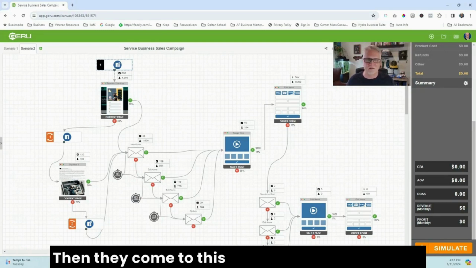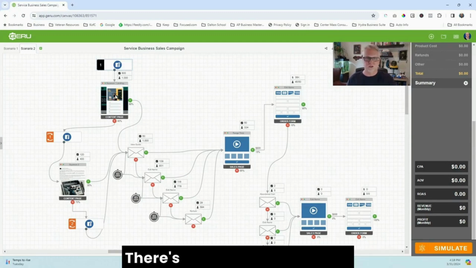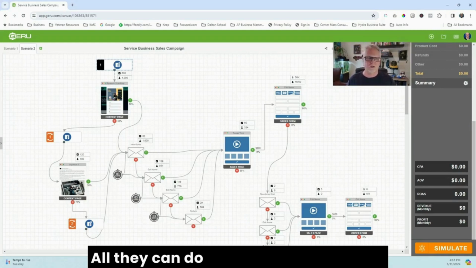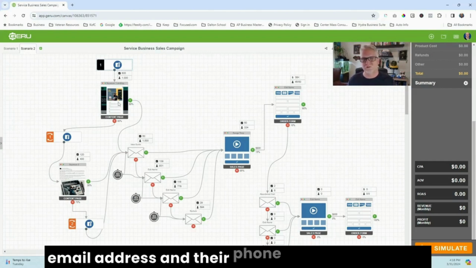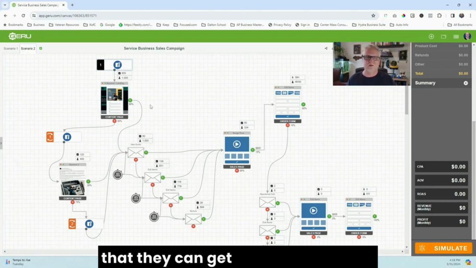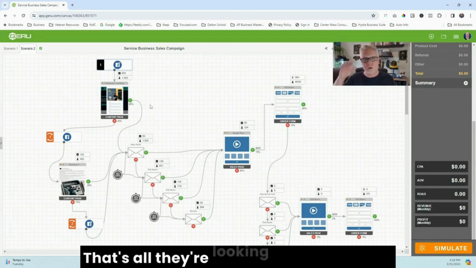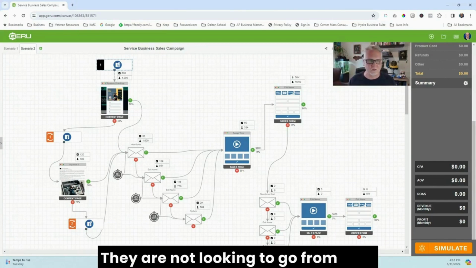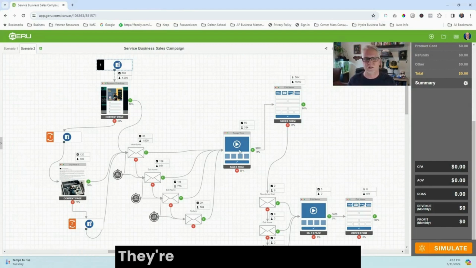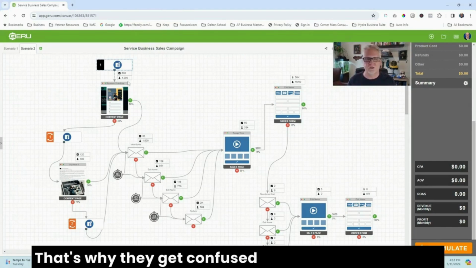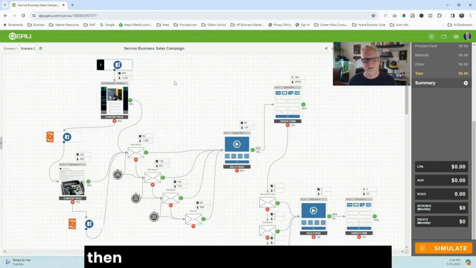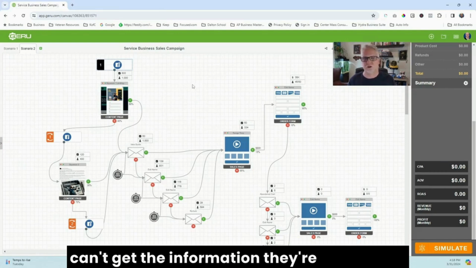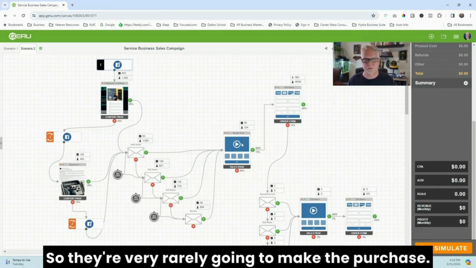Then they come to this squeeze page, and all the squeeze page is just one page. It's one website. There's no other buttons on it. All they can do is read through the rest of the information and then put their name and email address and their phone number in there so that they can get more information. That's all they're looking for at this point. They are not looking to go from here straight over to here and get sold something. They're looking for information. That's why they get confused when they go from here to the website, because there's too much other information, and then they have to go look for it, and they can't get the information they're looking for, so they're very rarely going to make the purchase.